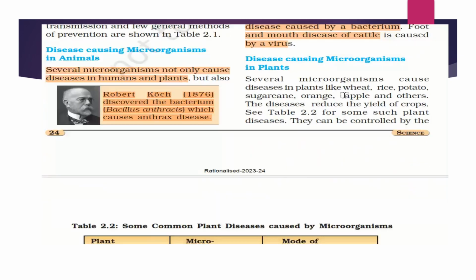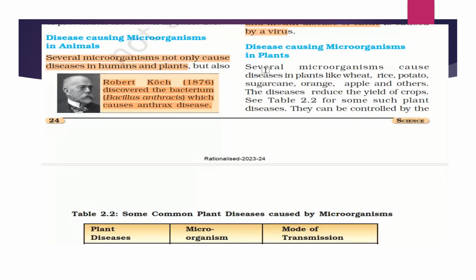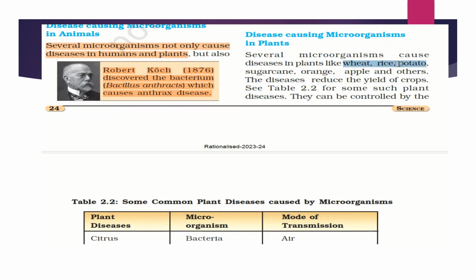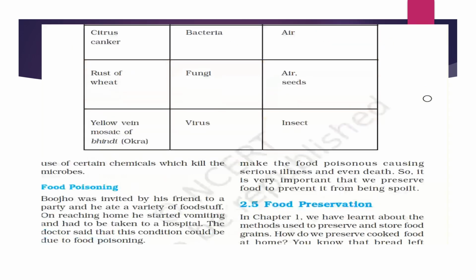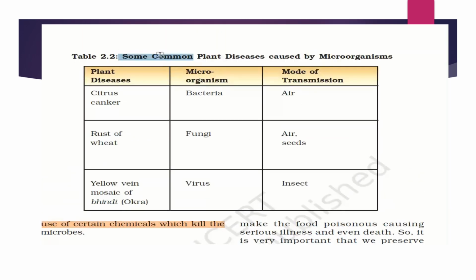Other than this, there are several diseases in plants. We can see that in wheat, rice, potato, sugarcane, orange, apple, and others, there are certain diseases which are caused by microorganisms. These diseases reduce the yield of crops. Some such plant diseases can also be controlled by the use of certain chemicals which kill the microbes. So let us go through this chart of some common plant diseases caused by microorganisms.